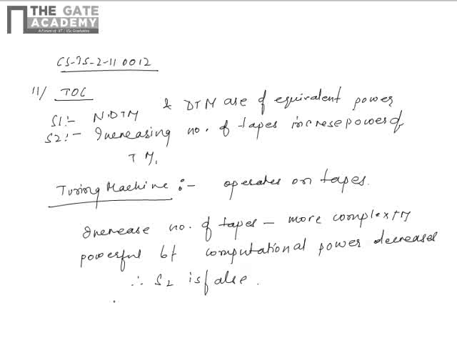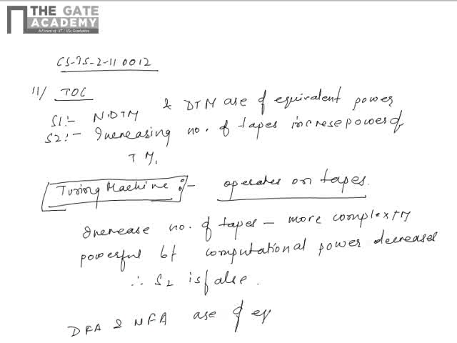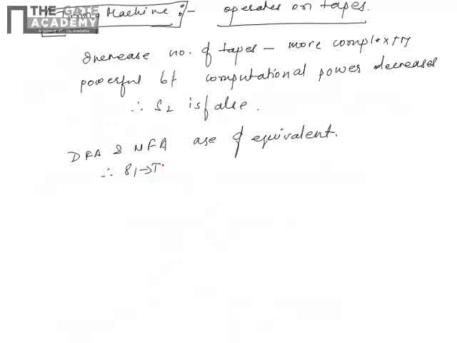Now what about the first statement? Turing machine, it's all DFA, NFA, pushdown automata, non-deterministic pushdown automata, whatever automata we have seen, those all are Turing machines that work on the tapes. We already know DFA and NFA are of equivalent power, so whether the Turing machine is deterministic or non-deterministic, it will be of equivalent power. So S1 is true.